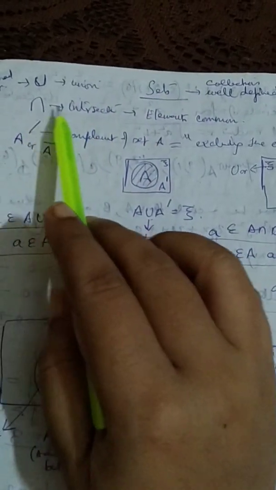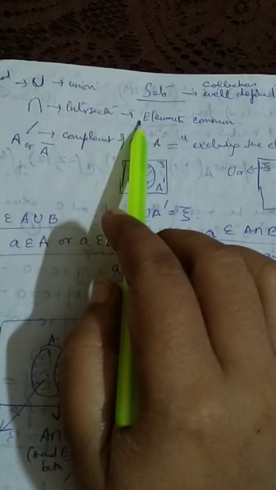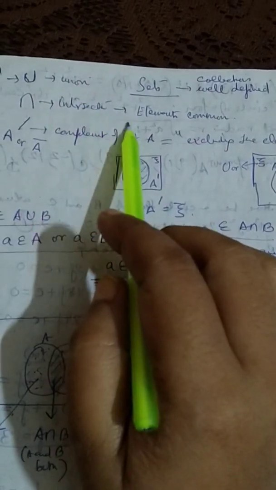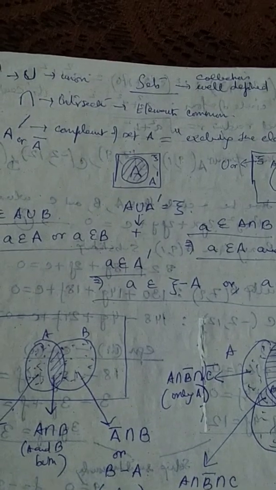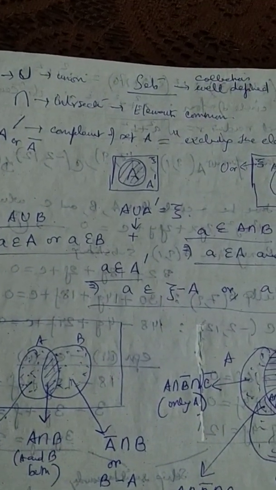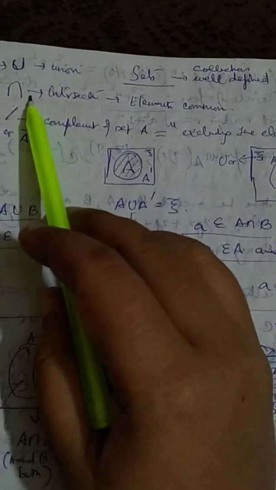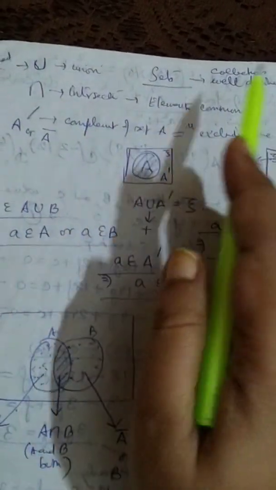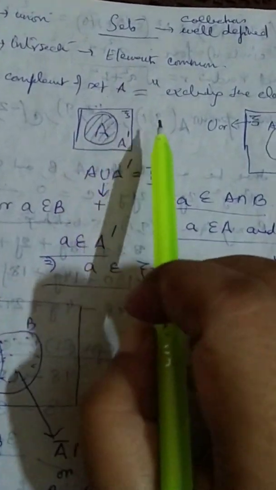Whereas if the set A is {1, 2} and the set B is {3, 4}, then intersection means the common elements. There is no common element, so it will be the null set. Whereas if I had taken A as {1, 2} and B as {2, 3, 4}, then the common element between the two sets would be 2. So A intersection B, in that case, would be the set {2}. All these things we have done earlier, so I'm just stating them.